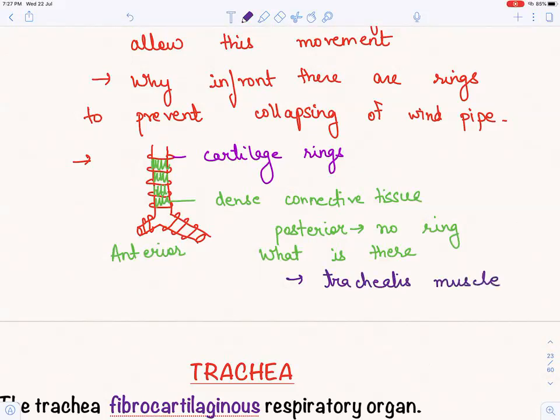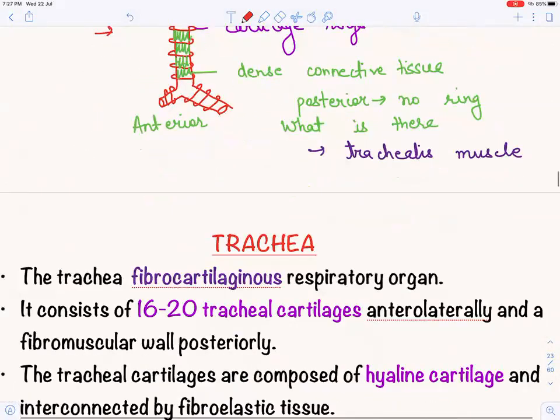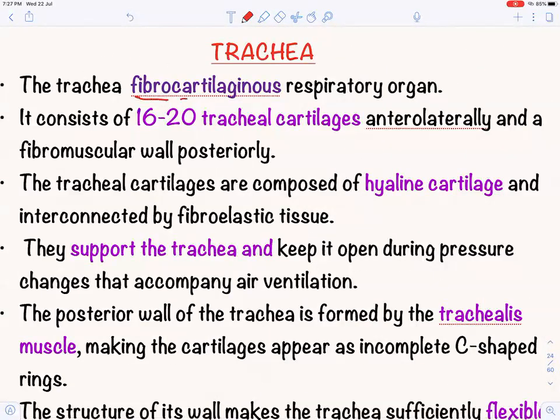Now let us read more about this. Trachea is a fibrocartilaginous respiratory organ. Fibrocartilaginous, why? Because of cartilaginous rings and fibroelastic tissue that is connecting these cartilaginous rings, and it is a respiratory organ. So all the terms are clear.